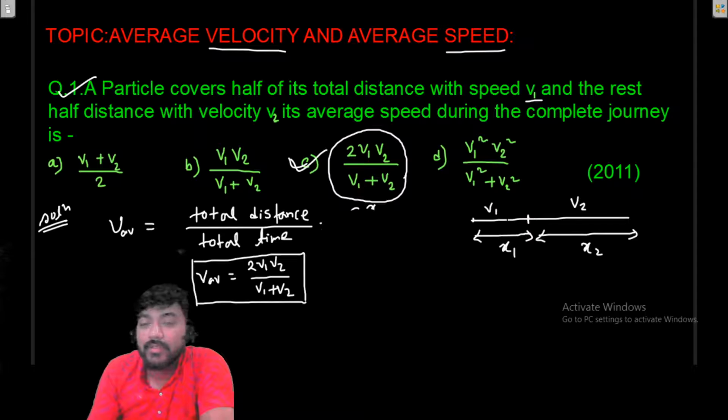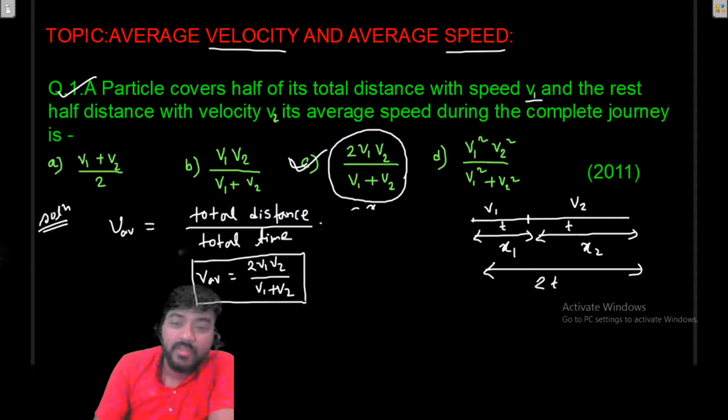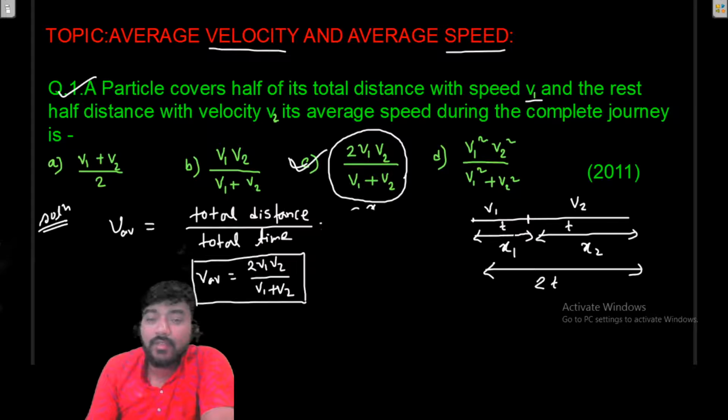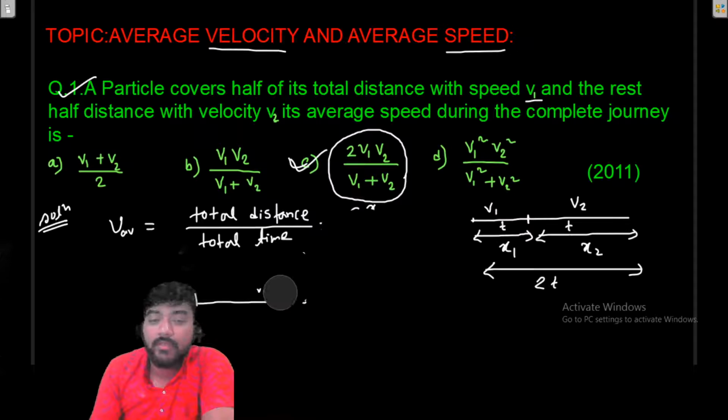But what is the same here? Time is the same. So let me take the total time as 2t. For the first portion, it will spend time t, and for the second portion it will also spend time t. The main formula will be the same: total distance divided by total time.